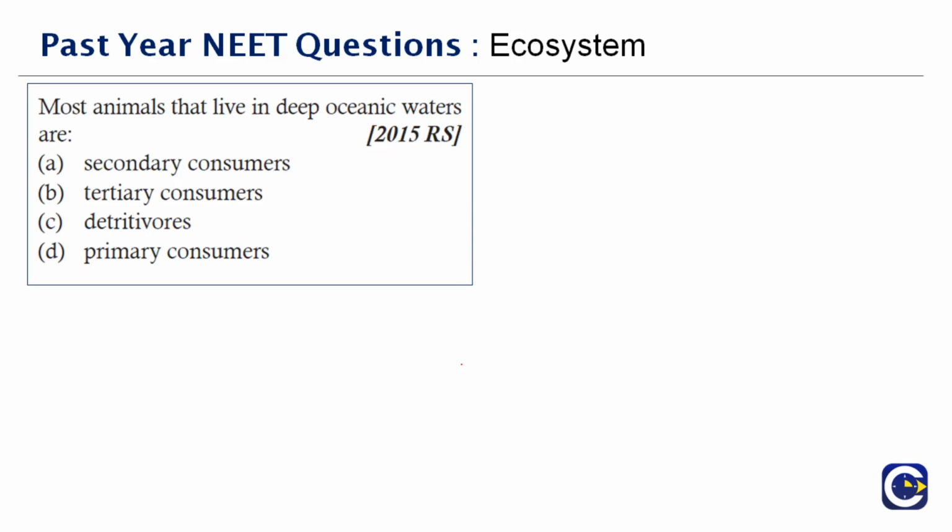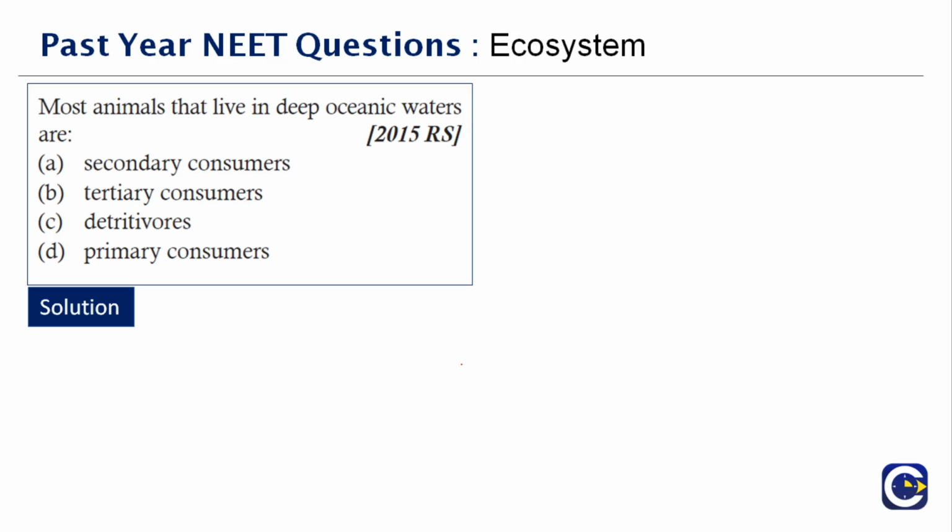Next question here. Most animals that live in deep oceanic waters are dash. You have 4 options here: secondary consumers, tertiary, detritivores, or primary consumers. Now we'll analyze each option.